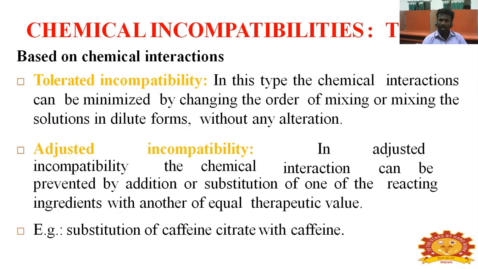In adjusted incompatibility, the chemical interaction can be prevented by addition or substitution of one of the reacting ingredients with another of equal therapeutic value. Example: substitution of caffeine citrate with caffeine.